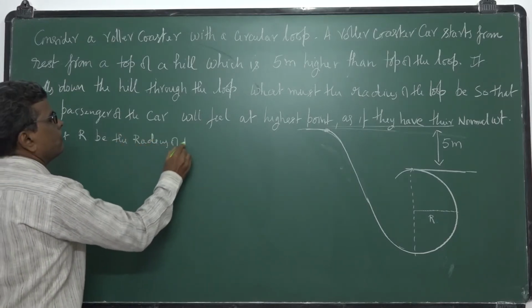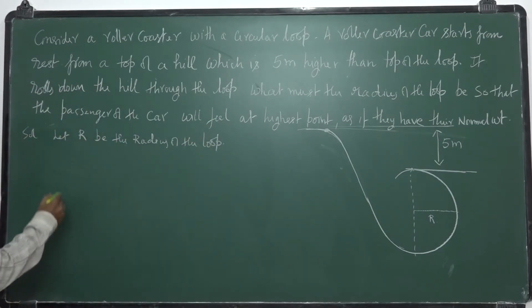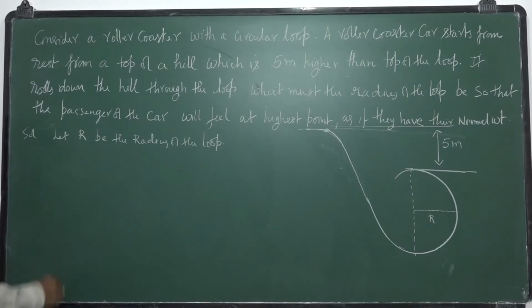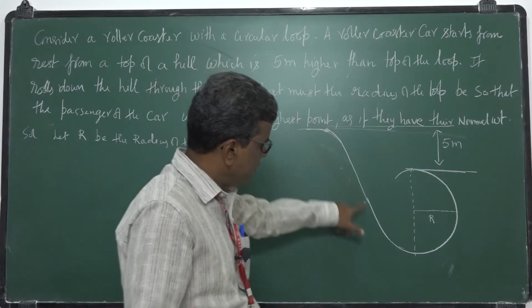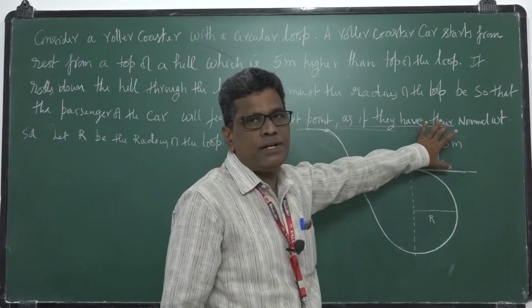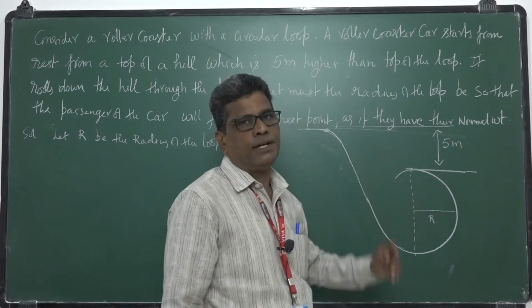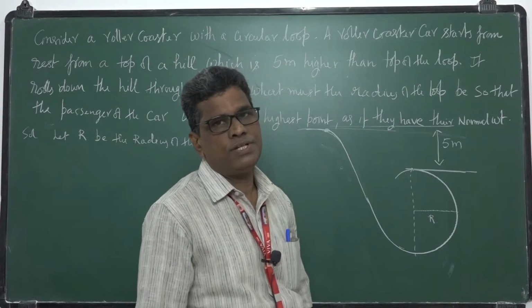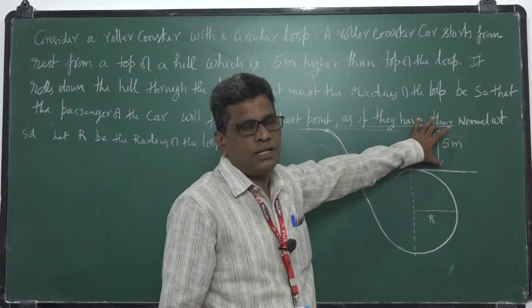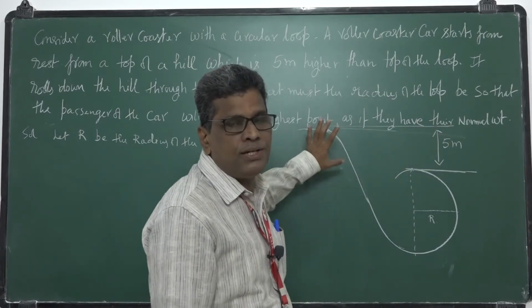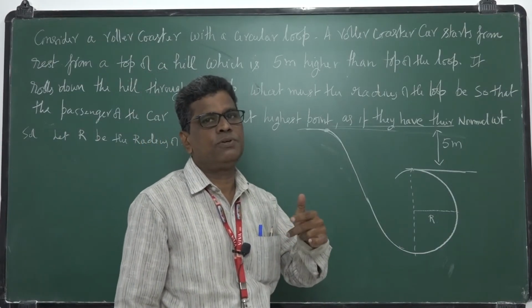Okay. Radius of the loop. Circular loop. Since he starts from the top of the mountain, here it has potential energy. When it decreases its height through 5 meters, that decrease in potential energy is converted into kinetic energy, isn't it? From the law of conservation of energy, as its height decreases by 5 meters, that corresponding amount of energy is converted into kinetic energy. So here the energy conservation principle takes place.